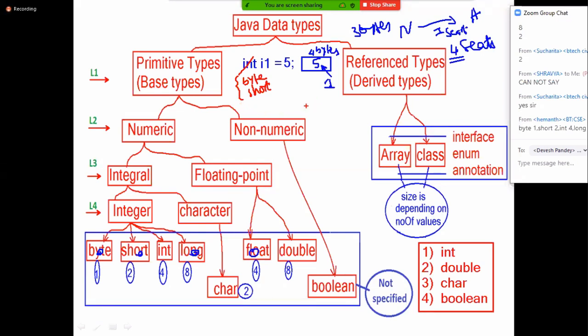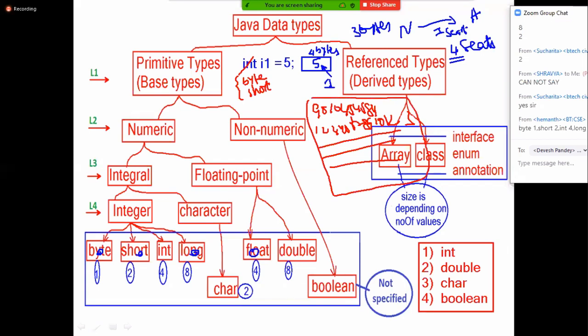Next point. I want to store my mobile number, 90104545584. I want to store my bank account number, 1 2 3 4 5 6 7 8 9 1 0 1 2 3. I want to store my Aadhaar card number, credit card number, debit card number. Then tell me, these are large numbers. To store large numbers, int is not sufficient. I need the long data type. 8 bytes of memory are required, so I need long.